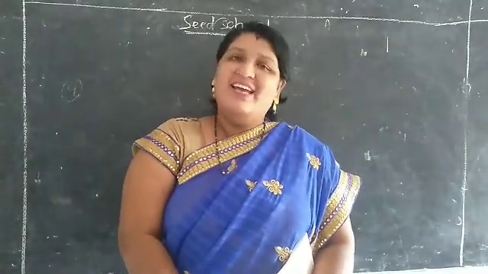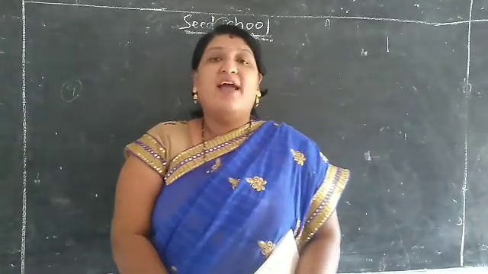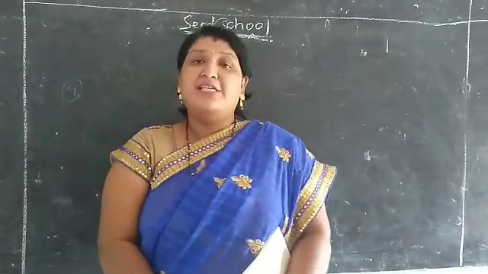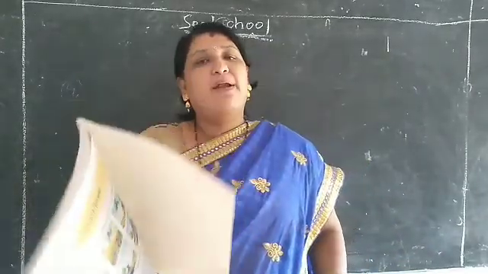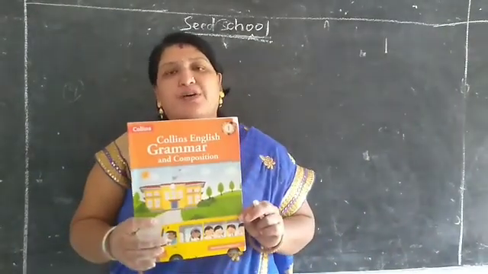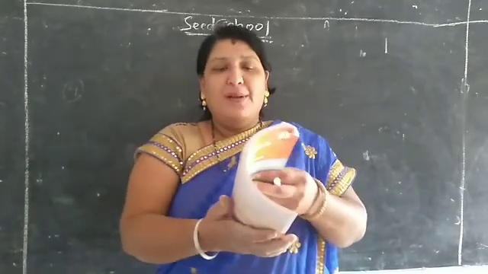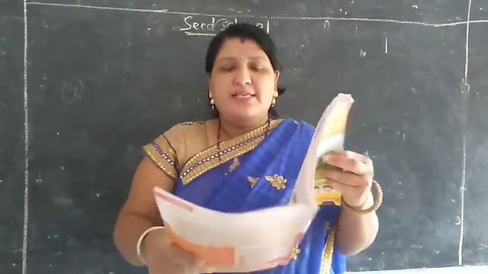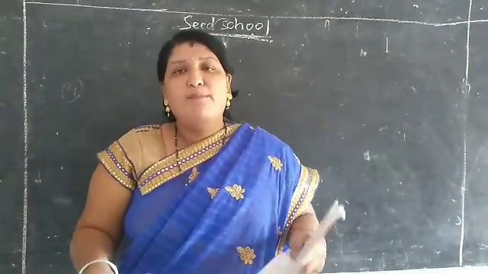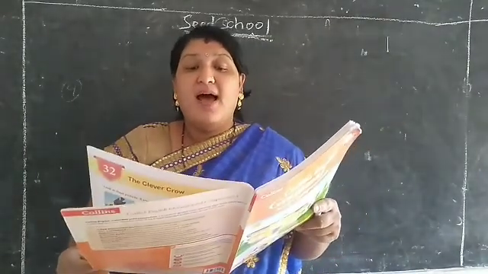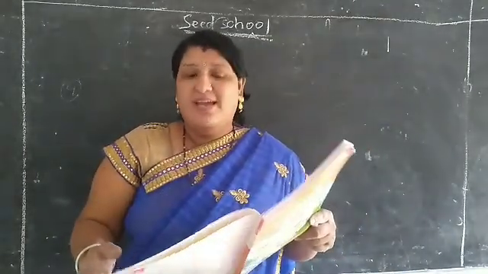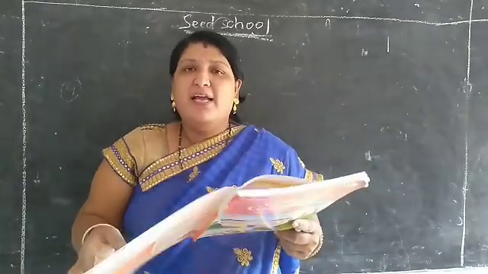Now children, everyone take out your English textbook, first class. College English Grammar and Composition 1. So first class English textbook open, children. Last class we already learned the lesson My Pet. Understood, children? You know the horse Bella, she lives on a farm. So already we learned.